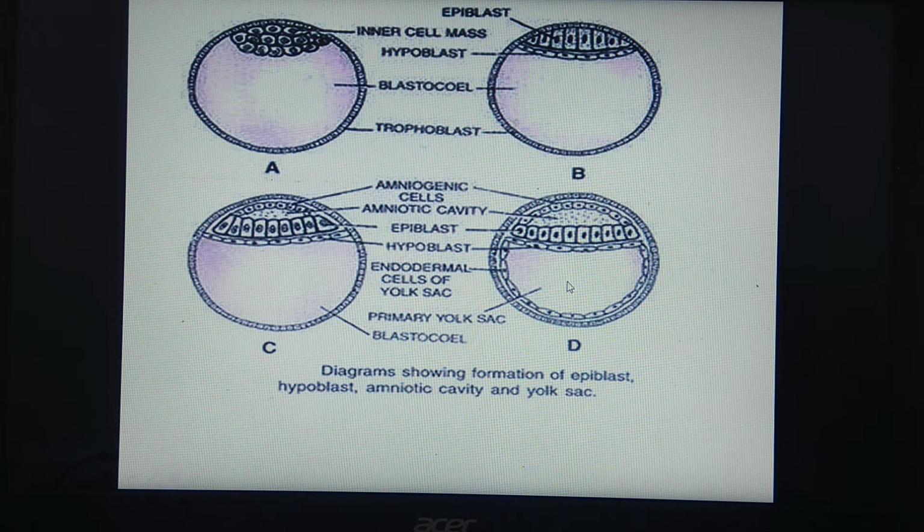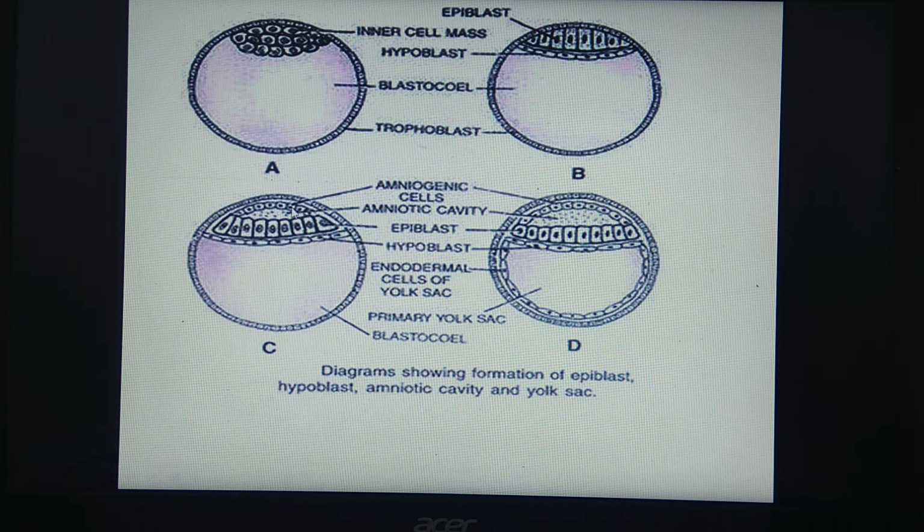Okay, now what to see here? The floor of this cavity has the embryonal disc. Floor means what? This region. Here this disc-like structure gets formed, which is called the embryonal disc. So this is the embryonic ectoderm formed, and this rounded, ball-like structure becomes the embryonal disc. And then the roof of the amniotic cavity is lined by amniogenic cells. Here, this is the roof of the amniotic cavity lined by amniogenic cells.